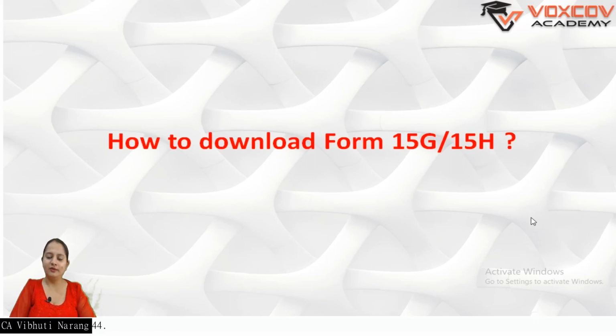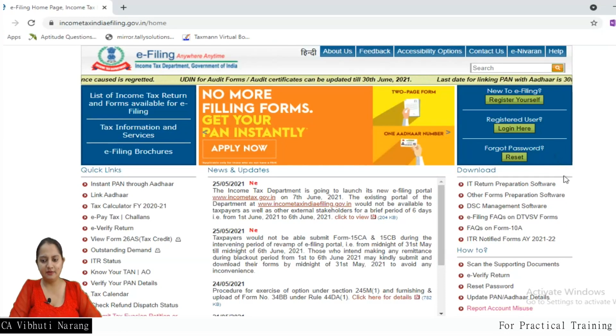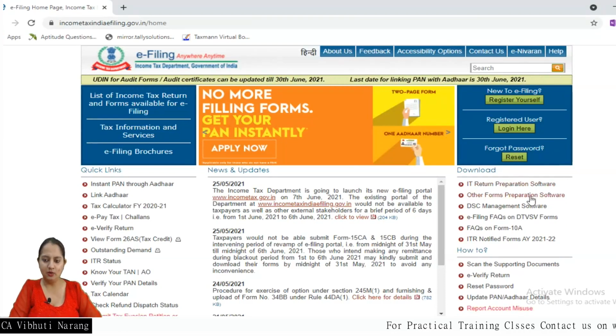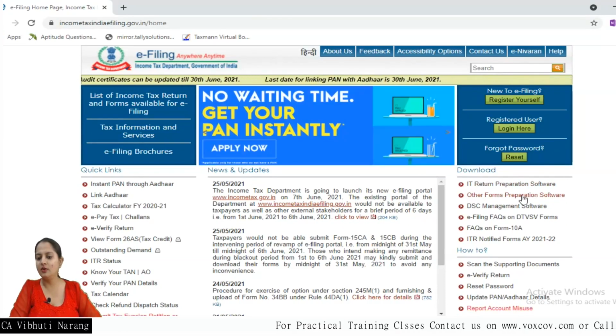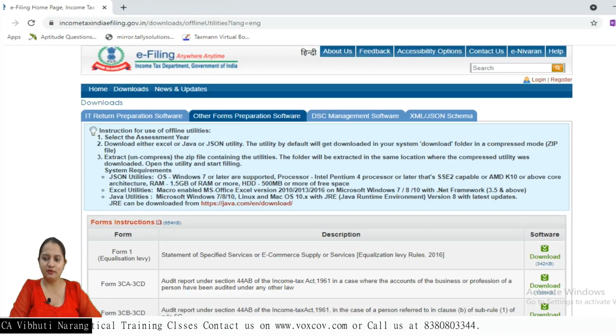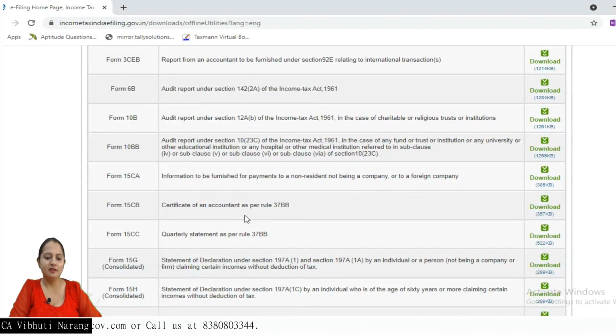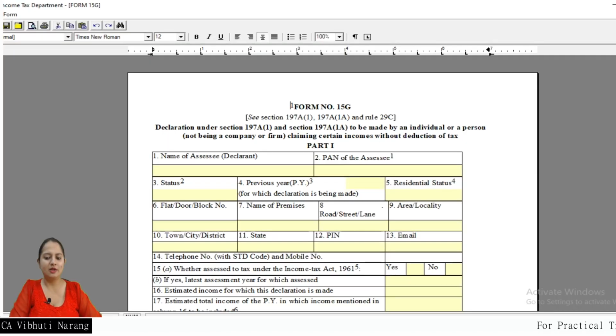How to download Form 15G and H. For this you have to go to the Income Tax India e-filing website. On the right side, under the download tab, there is a tab called other form preparation software. Click on it, and below this there are the forms 15G and 15H. You can just download this. It will be in PDF. I'll show you how it looks.